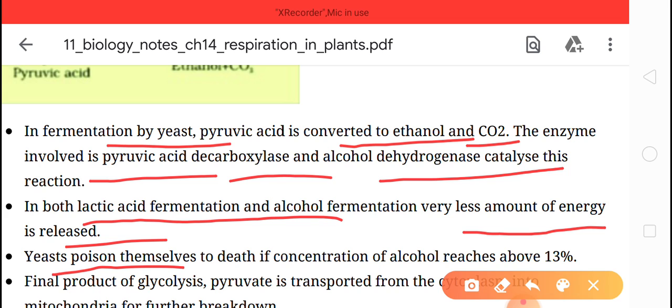Yeast poison themselves to death if the concentration of alcohol reaches above 13%. Like if the alcohol concentration reaches 13%, then the yeast cell becomes poisonous and it may lead to the death of the yeast.